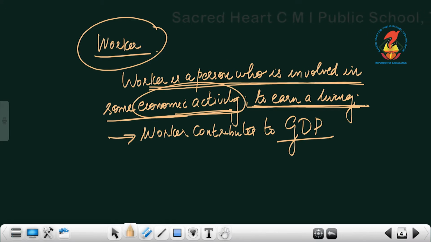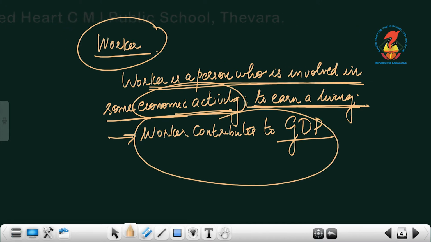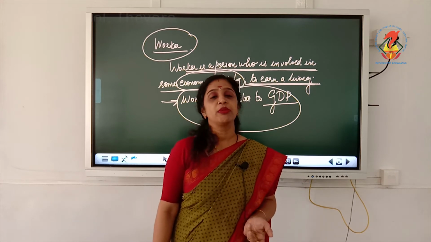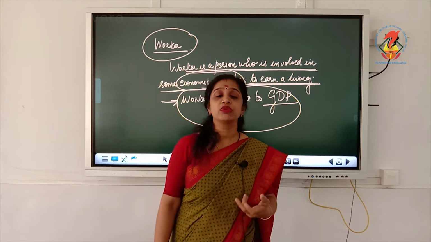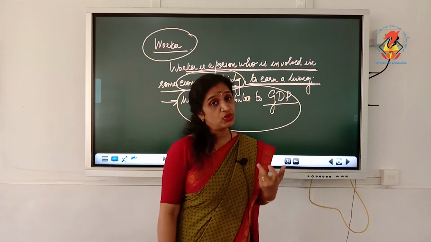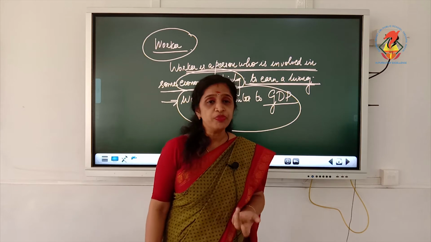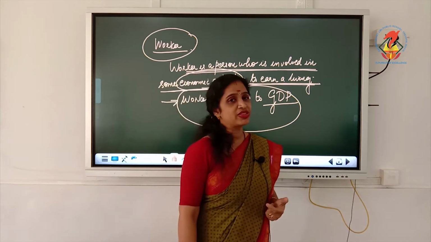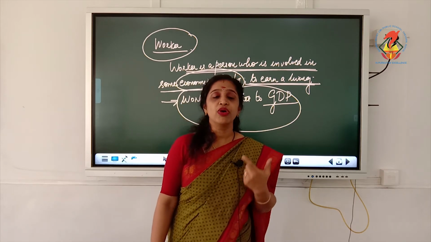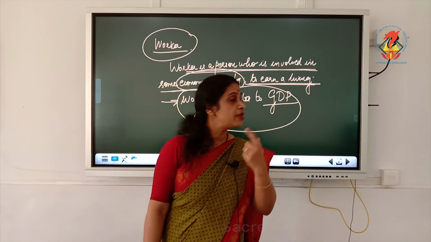So, those who are involved in any profession can be considered as a worker. Now, a worker always contributes to GDP. The term GDP is very familiar to you. What is GDP? The total money value of all goods and services produced in a country during a year is called GDP. So a worker can contribute to GDP. It arises from the three sectors like primary, secondary and tertiary sector, and I told you all these workers are involved in these sectors.